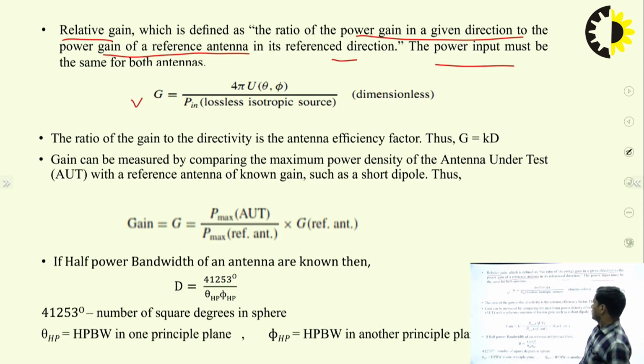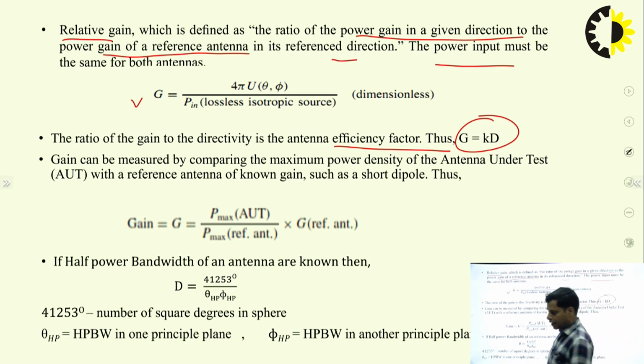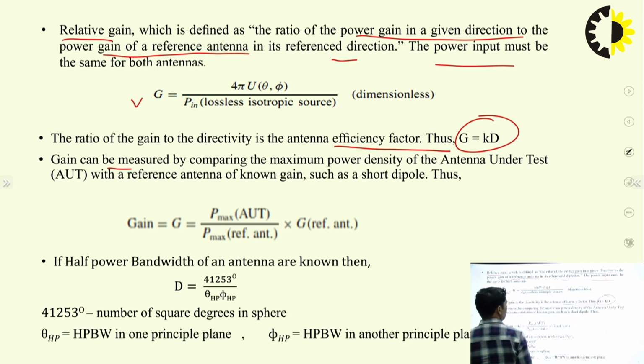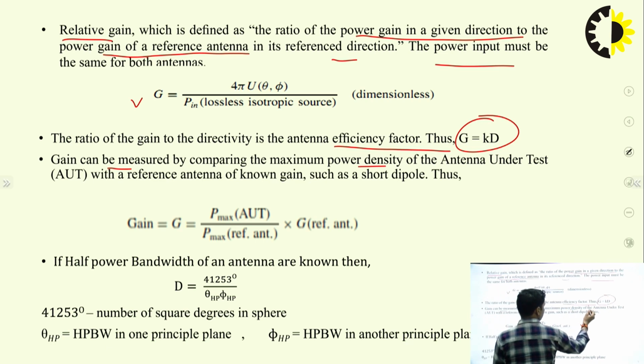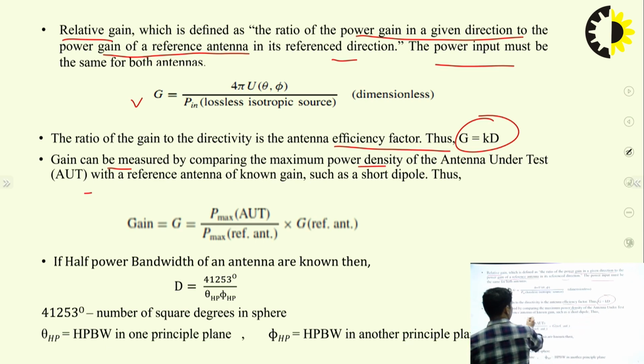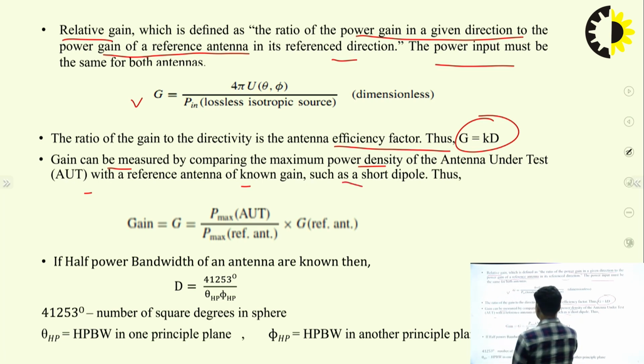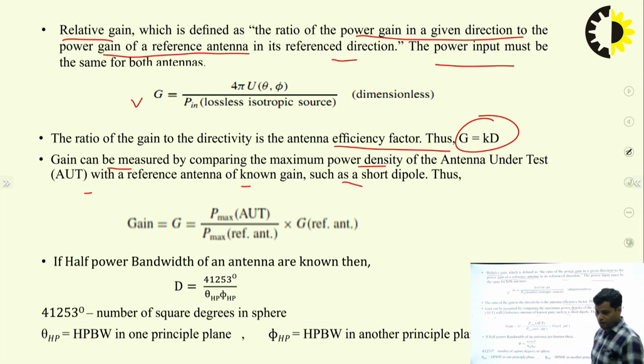The ratio of the gain to the directivity is the antenna efficiency factor, which I have already discussed. When we multiply directivity with efficiency, it becomes the gain of the antenna. Another form of gain can be measured by comparing the maximum power density of the antenna under test with a reference antenna, which is also known as gain, for example for the short dipole.